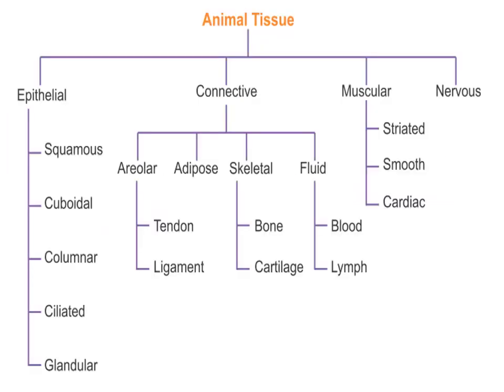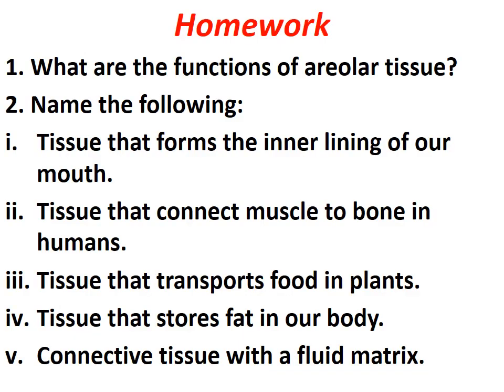So for animal tissue, I am giving you the classification again. Animal tissue is classified into 4 categories: epithelial, connective, muscular and nervous. Now under epithelial tissue, we have done the classification: squamous, cuboidal, columnar, ciliated, glandular. And under connective tissue we studied areolar, adipose, skeletal and fluid. Okay, so 2 types we studied today. The remaining 2 types we will be studying tomorrow. So this ends today's lecture.